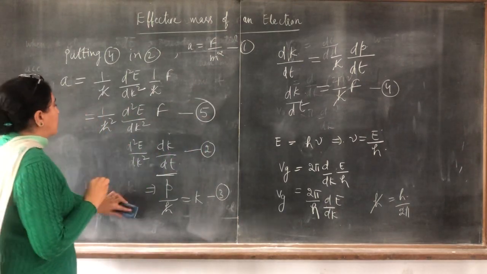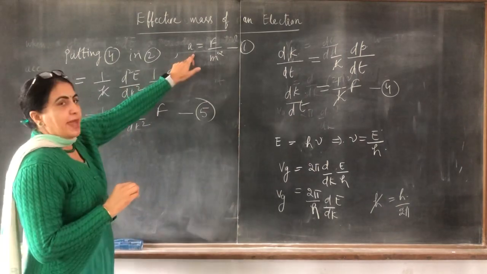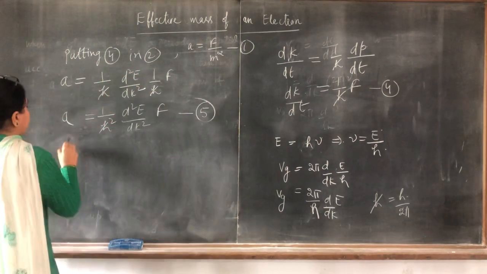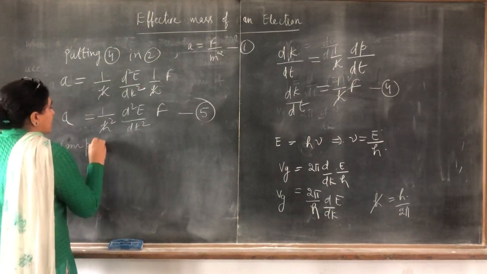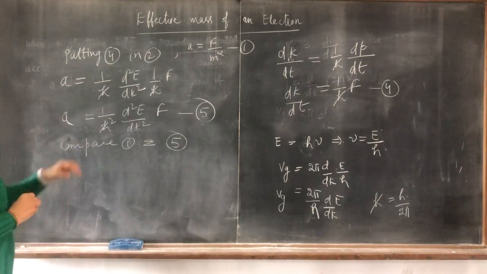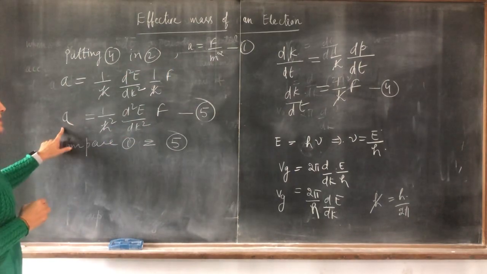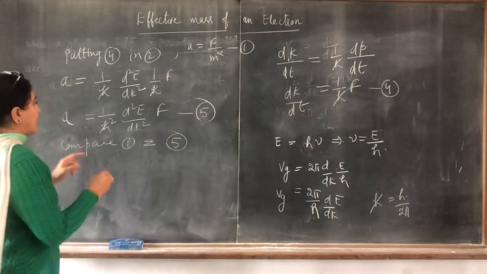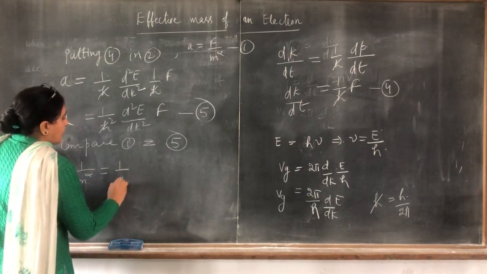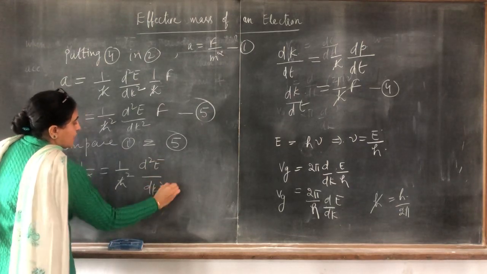Now we have two equations of acceleration: one is equation number 1, and the other is equation number 5. When you compare them, F is here and F is there, a is here and a is there. So 1 over m star is equal to 1 over h cross square, double derivative of E with respect to k square.